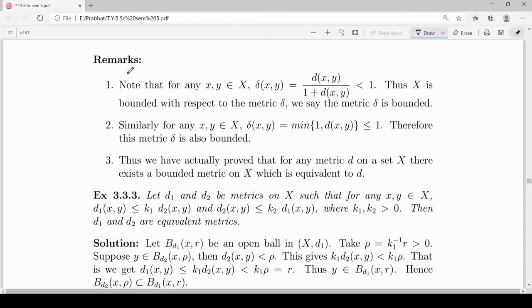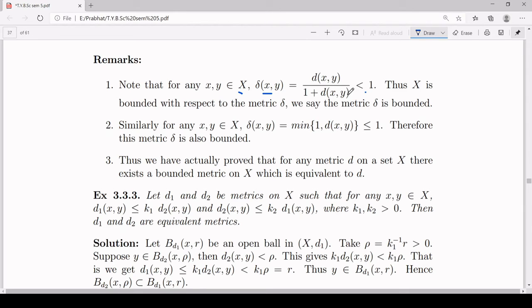A few remarks I have written. Note that if you have a metric d on your set X, then delta defined by delta(x, y) equal to d(x, y) upon 1 plus d(x, y), we have already proved, is going to be a metric on your set X. Now observe that for any x and y inside your set X, delta(x, y) is always less than 1, because the numerator is always less than the denominator.